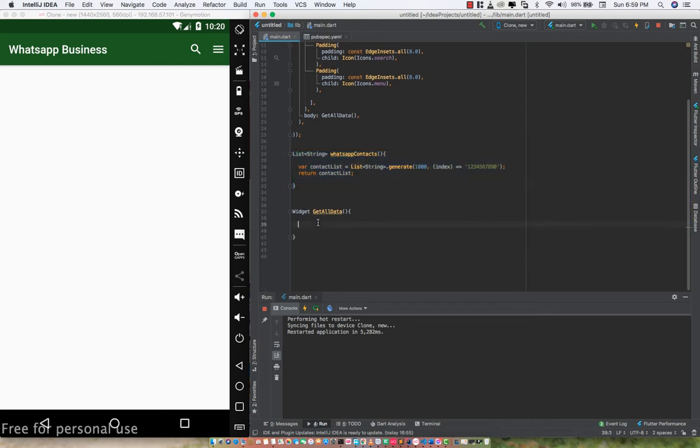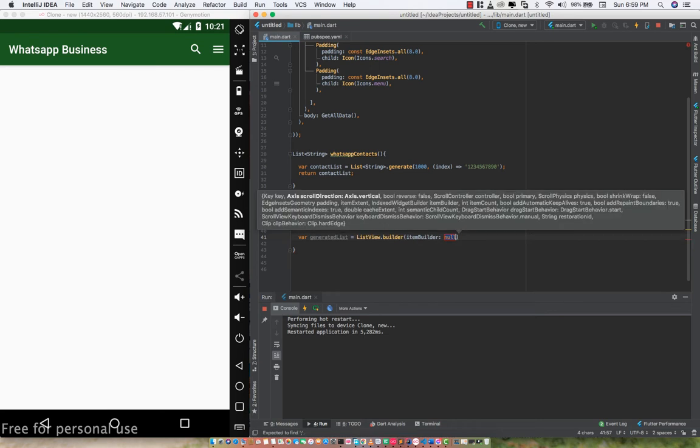So let's come back to our get data. We're just going to say var all list, right? So let's say var all list to our WhatsApp contact, so we're just gonna use the all list as our WhatsApp contacts list, right? So let's say var generated list equals to a list view, and this time we're gonna use builder, right?